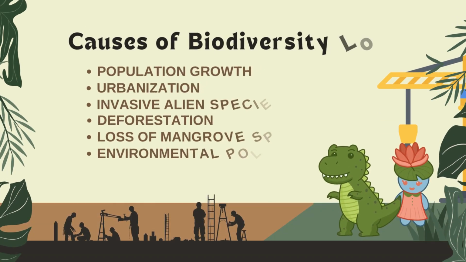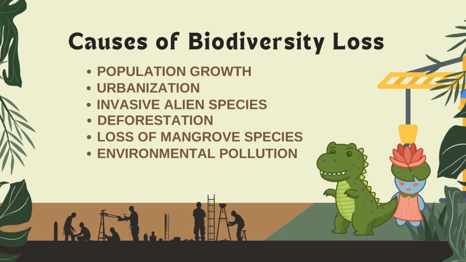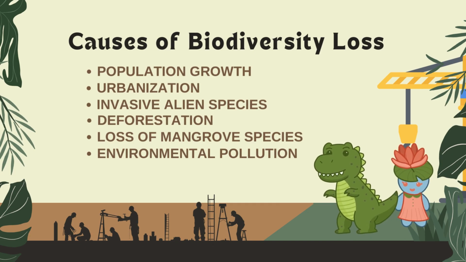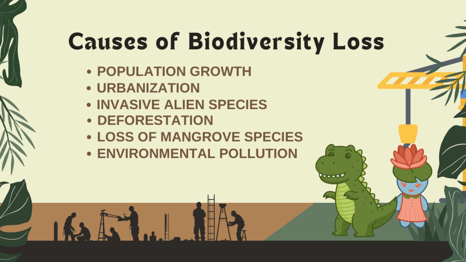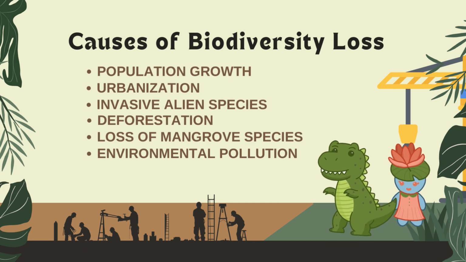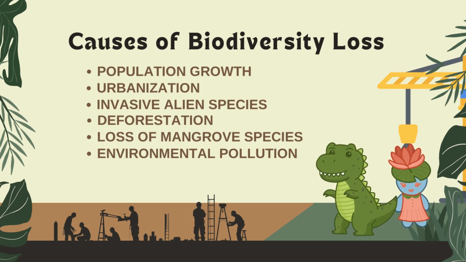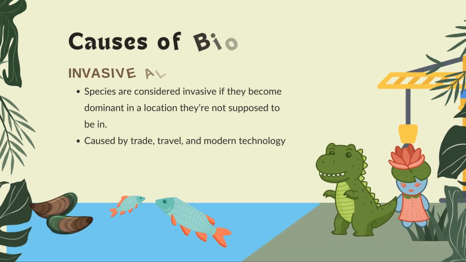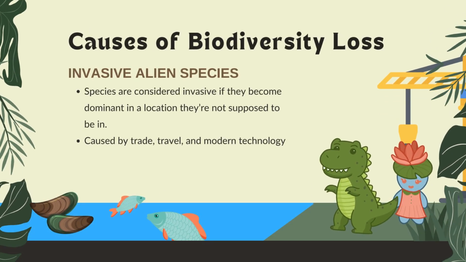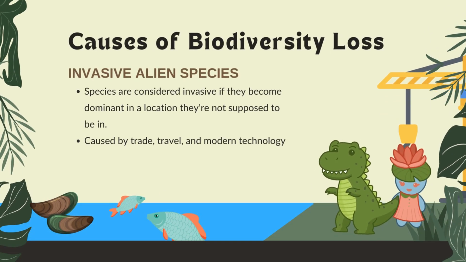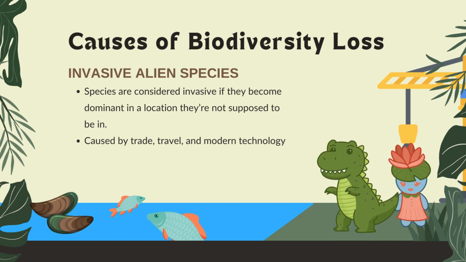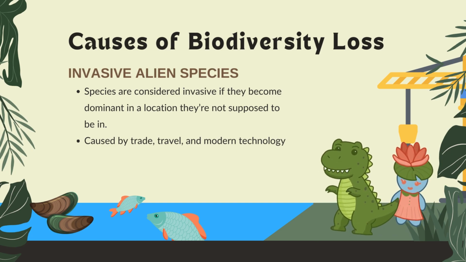That's true, Wally, but that's not all. Diving deep into habitat loss, causes of biodiversity loss also include invasive alien species, deforestation, loss of mangrove species, and environmental pollution. Living species are considered invasive if they become dominant in a location they're not supposed to be in. These are called invasive alien species or IAS.